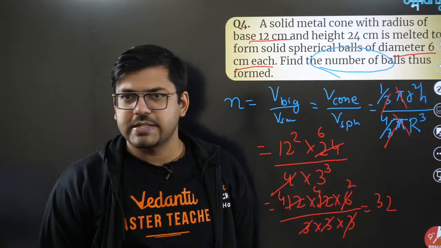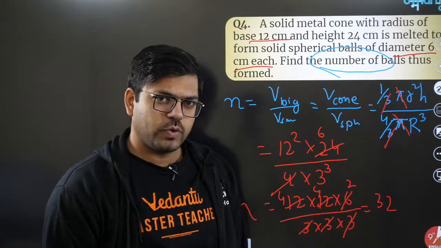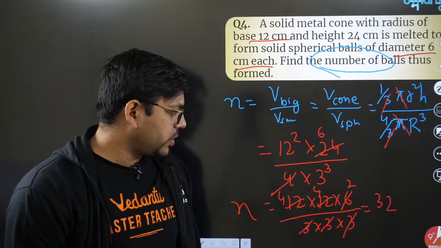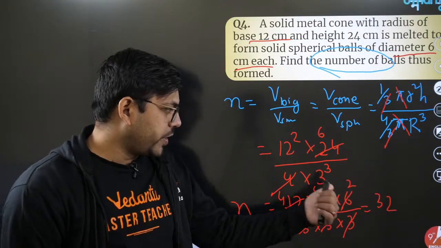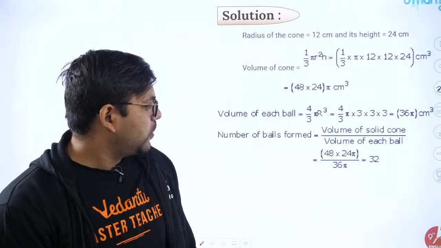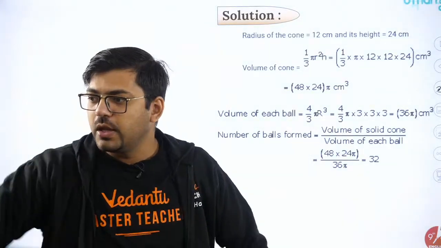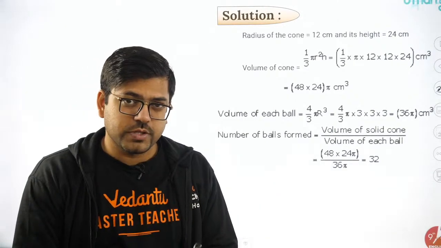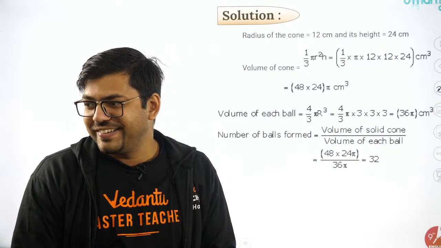Looks like no one has given this answer. Why is that? Was it tough? No, I do not think so. 4 into 4 into 2. Okay, Tarun gave the answer now. Yep, the answer is 32. It was simple. Was it not simple? I guess it was simple, according to me.